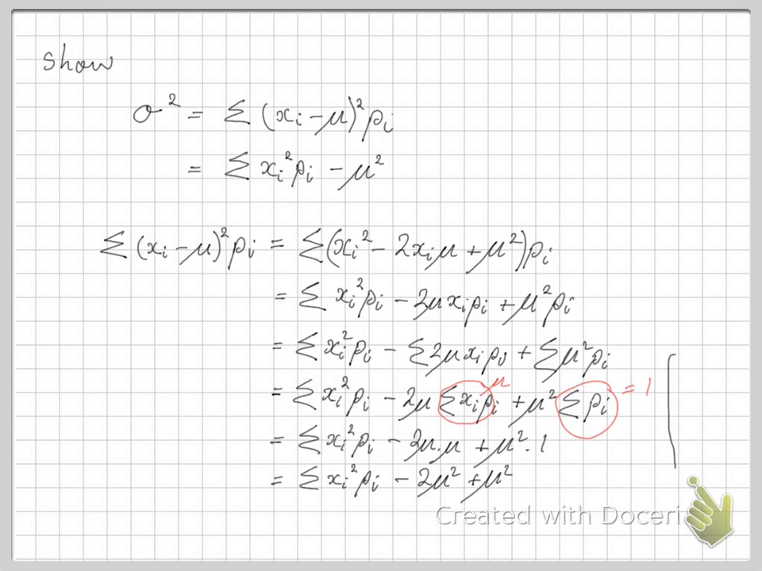And I hope there's room. No. So you're going to have to just try to fit it in here. Equals the sum of xi squared times pi. Now minus 2 mu squared plus mu squared is minus mu squared, and that is what we want.